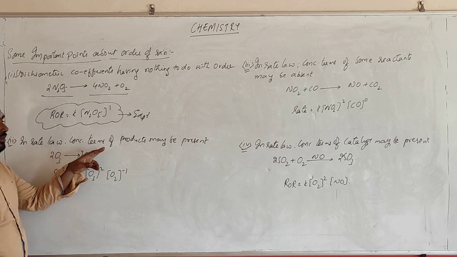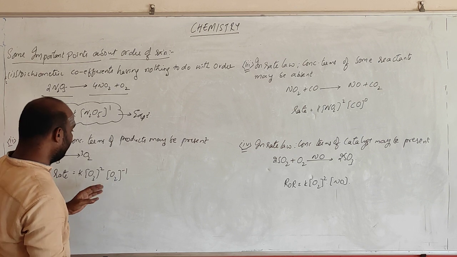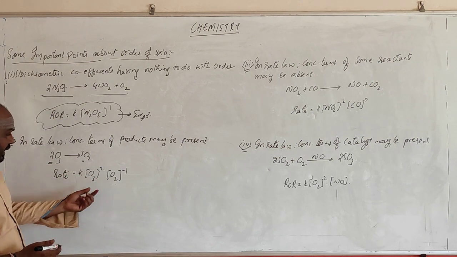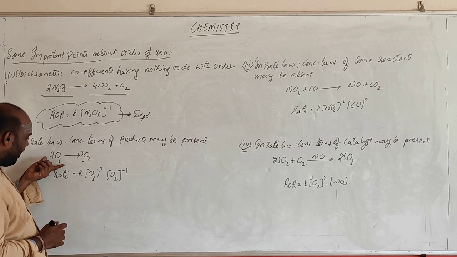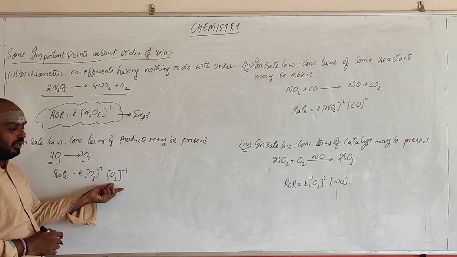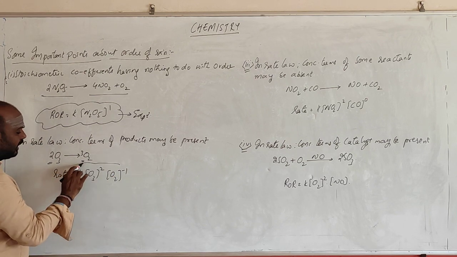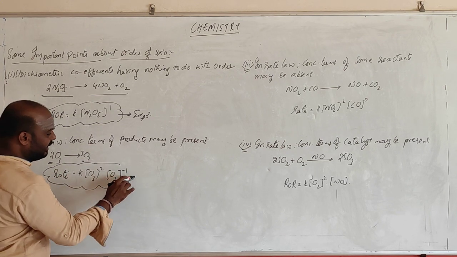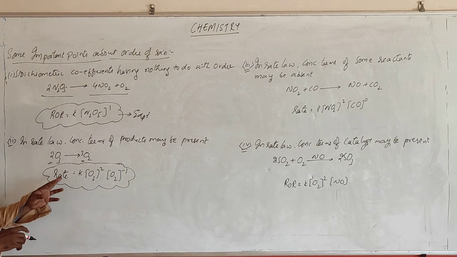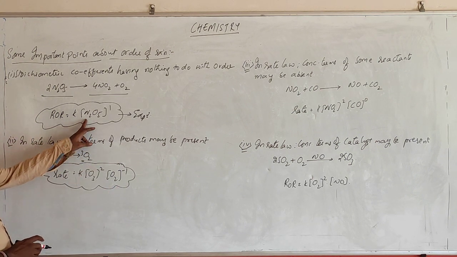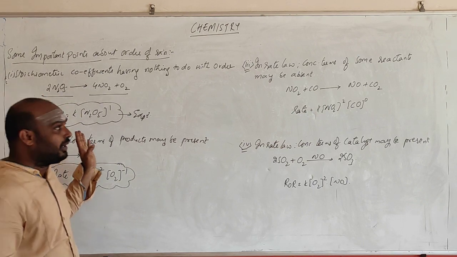Next one, in rate law, the concentration terms of the products may be present. Okay. See, this is reactant and this is product. In some case, if you write the rate equation, there is not only concentration of the reactant, there is product also. Okay. [O2] whole power minus 1. This one we will learn with respect to the mechanism. In terms of mechanism, we can have products present in the rate equation. Here, there is no definite relation with the stoichiometric coefficient.